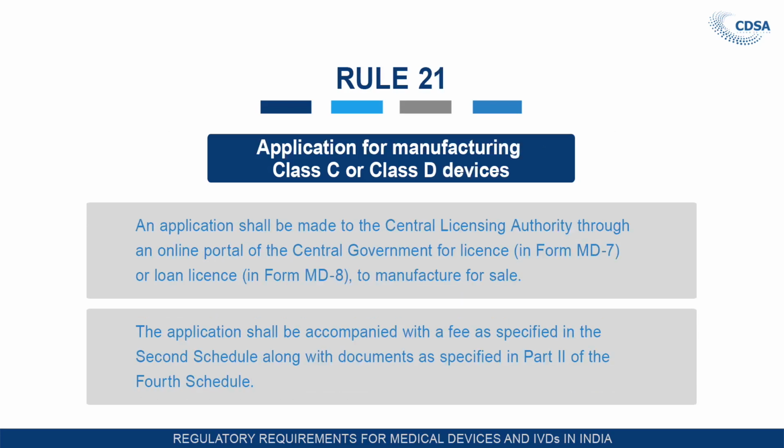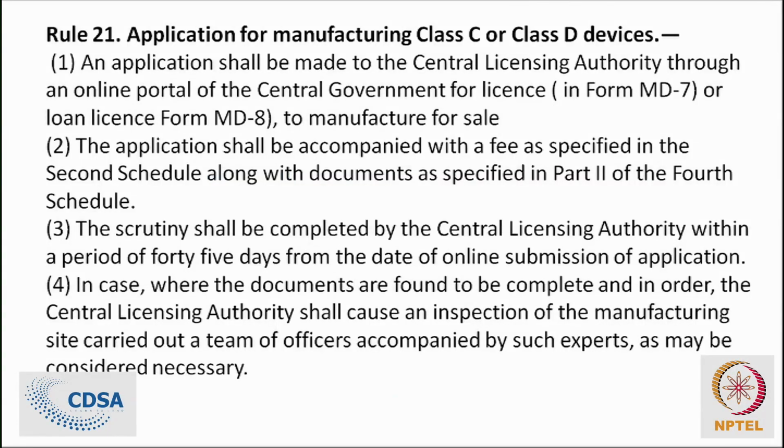Rule 21, that is application for manufacturing of class C and class D devices. Here an application shall be made to the Central Licensing Authority through an online portal for grant of license to manufacture or grant of loan license to manufacture the medical devices and in vitro diagnostics. The application shall be accompanied with the fees as specified in the second schedule, and also the technical documents as specified in part 2 of the fourth schedule.